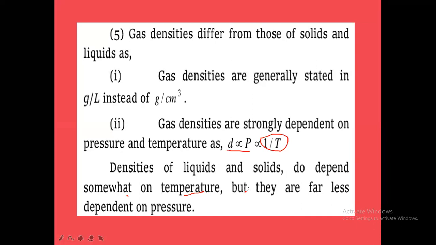They are almost not dependent on pressure. The density of liquid and solid will be very little dependent on pressure and on temperature. This point we have to make clear.